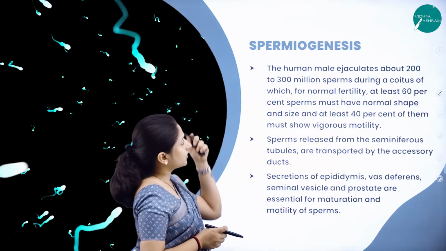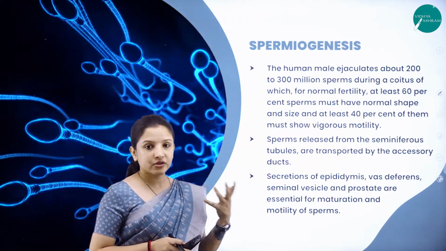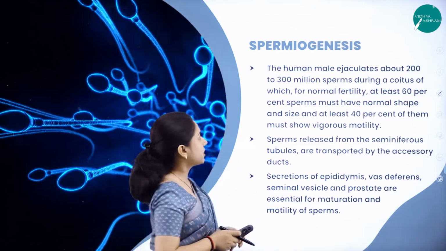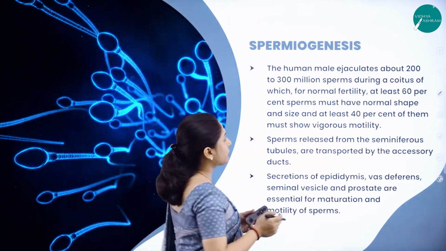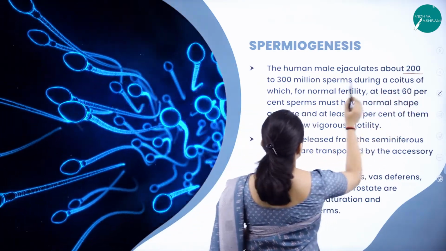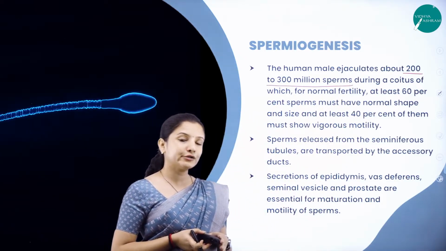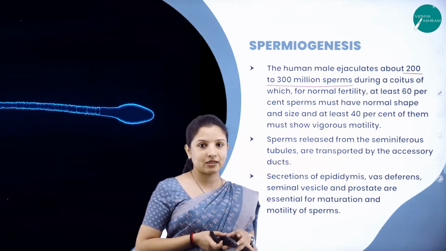Next, moving further, let us study in spermiogenesis how much sperm is liberated, and all those details we shall look into. The adult human male ejaculates about 200 to 300 million sperms. Do you think all those 200 to 300 million sperms will go and fertilize the egg?